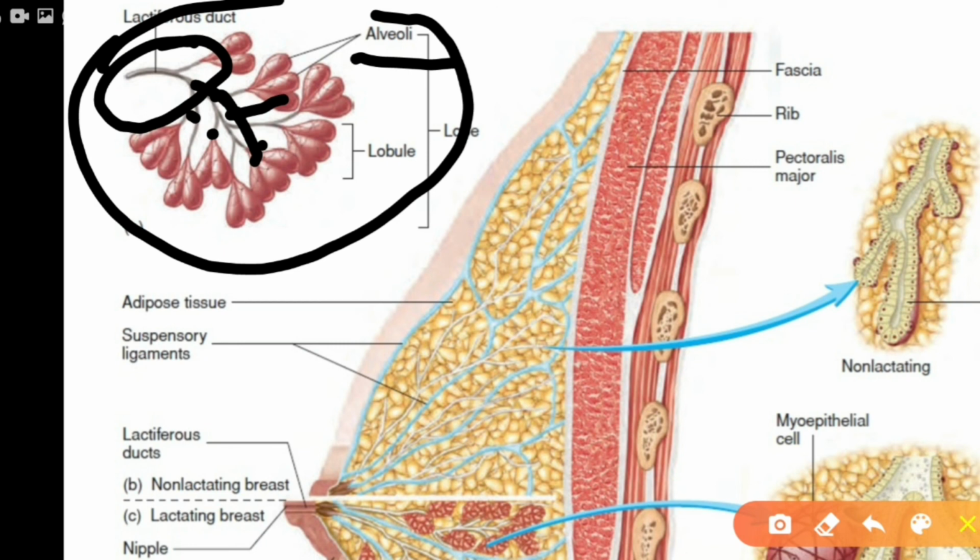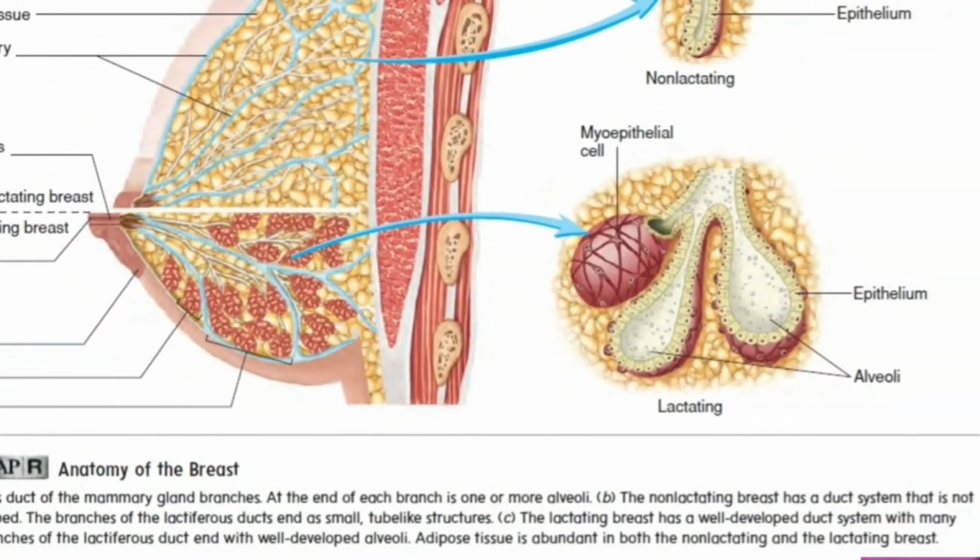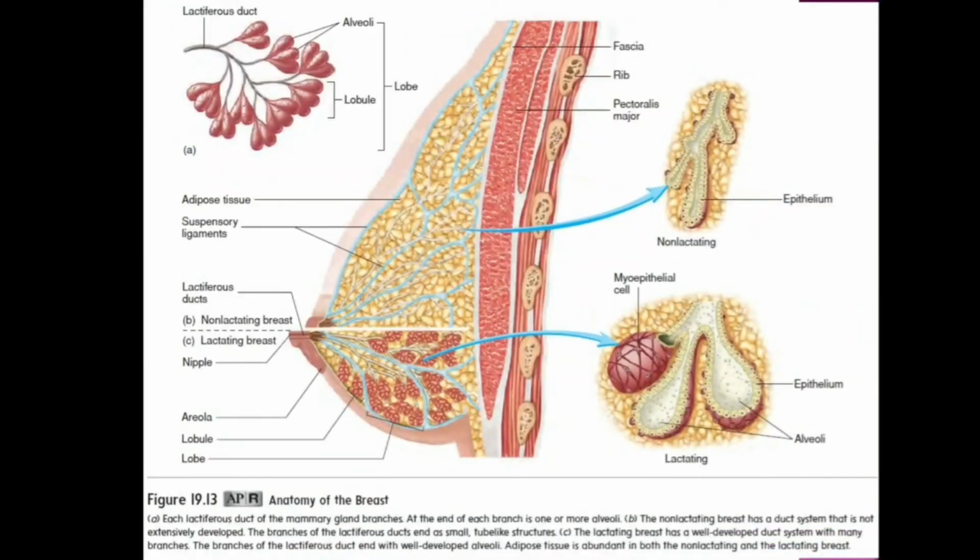And all these mammary ducts together form a lactiferous duct. All these lactiferous ducts are joined at a region called the nipple. They are assembled, and through the lactiferous duct the milk is sucked out by the baby. And around the nipple there is a pinkish area that is called the areola.